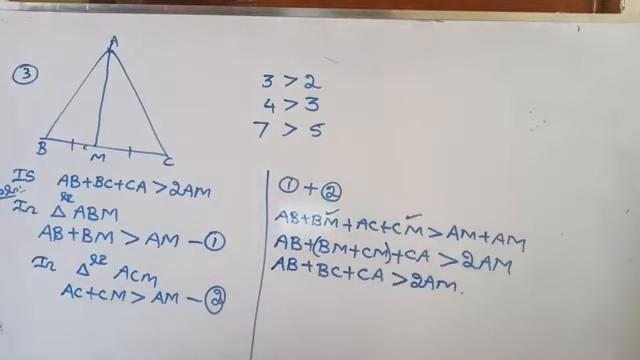Right? This is what we have to prove. What we have to prove? AB plus BC plus CA is greater than 2AM. Are you getting here? Yes. Shall we move to the fourth one?